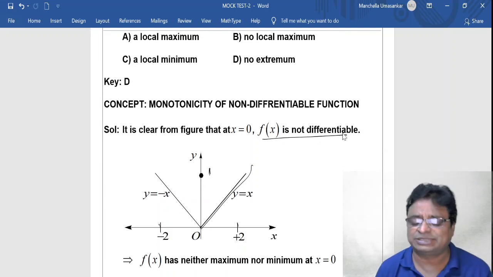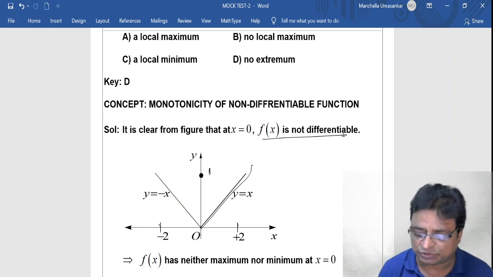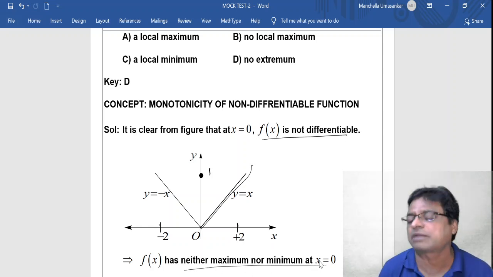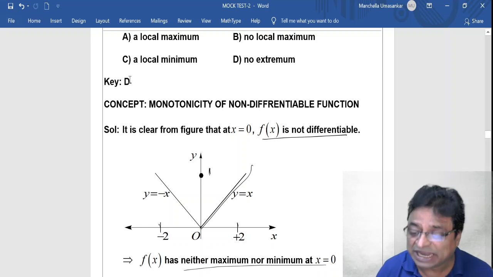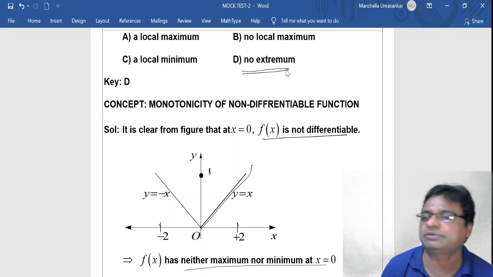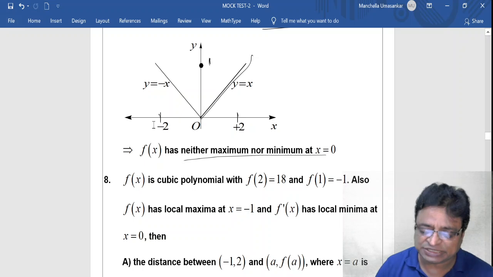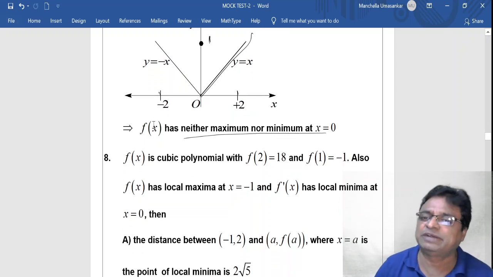See, to test the maxima or minima or whatever it may be, first of all it should be differentiable at that particular point. Since it is not differentiable at x is equal to 0, it has neither maxima nor minima. That means it has no extremum. So this is an important point to try to understand. Based on this particular funda, you can expect very good questions also.